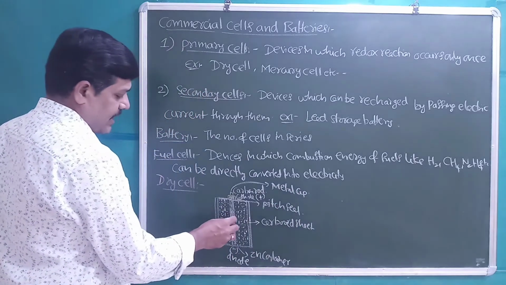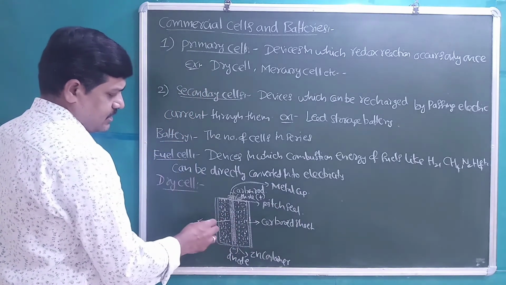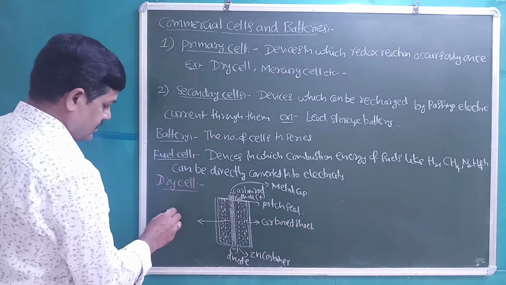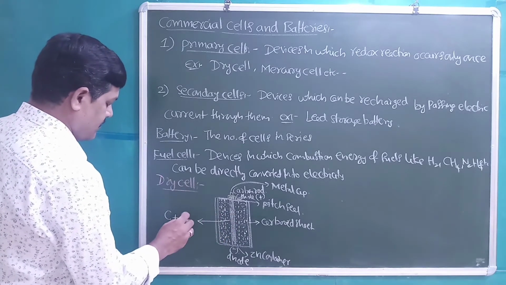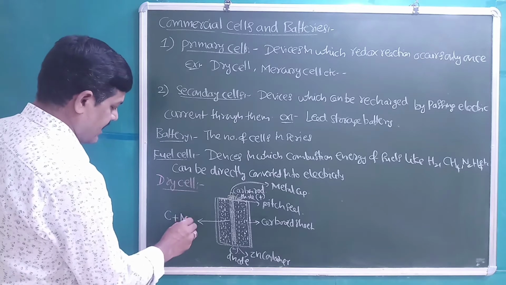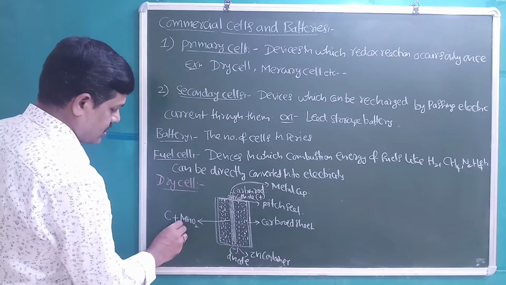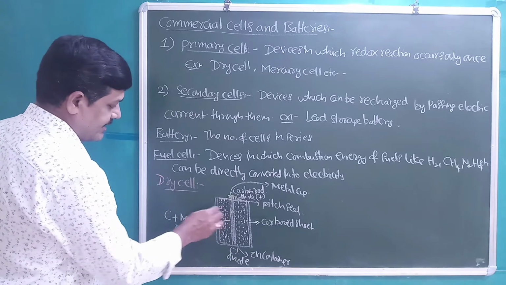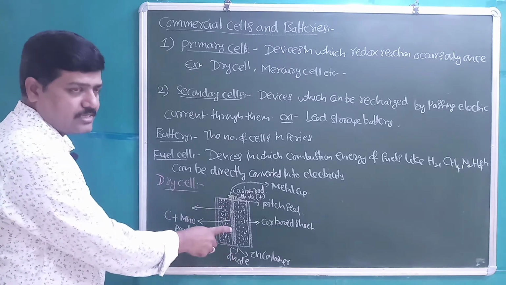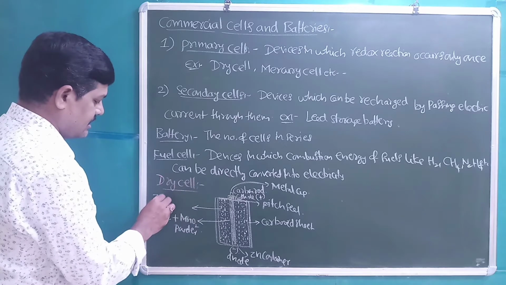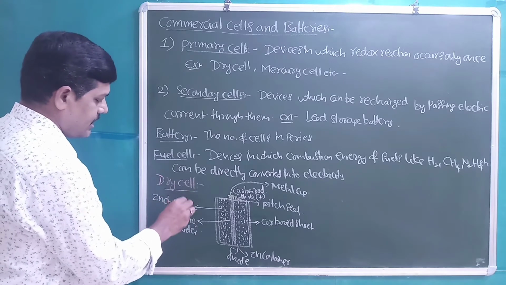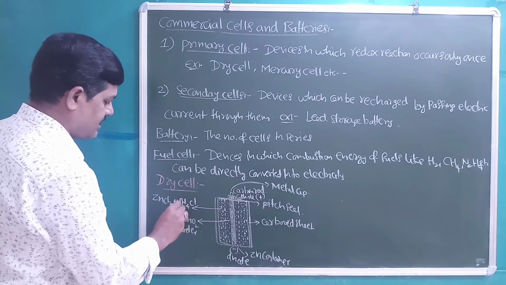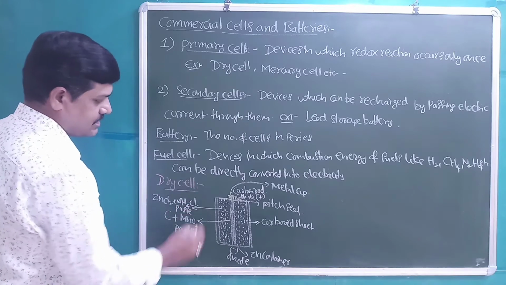The electrolyte which is in contact with the carbon rod is carbon plus manganese dioxide powder, MnO2 powder, and the electrolyte which is in contact with the zinc container is a ZnCl2 plus NH4Cl paste-like substance.